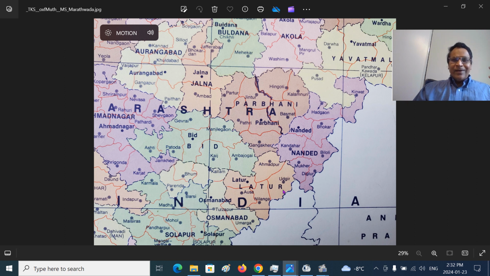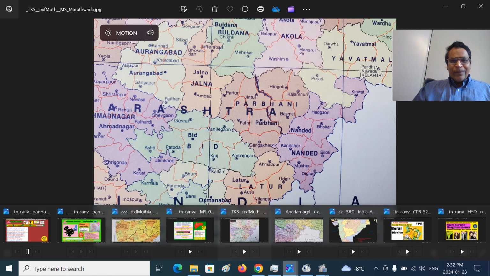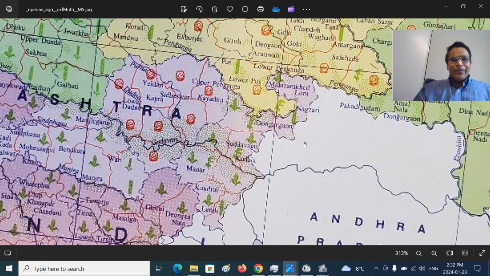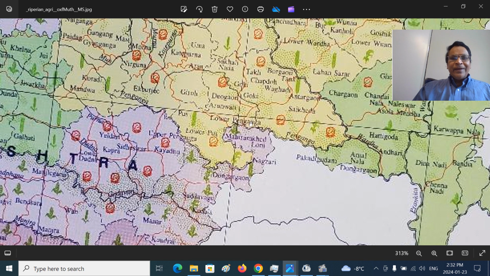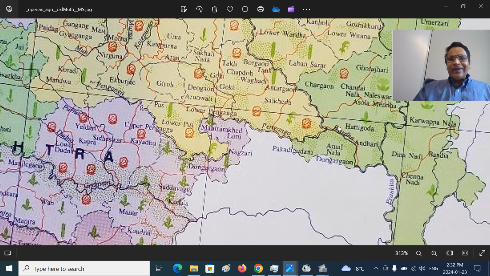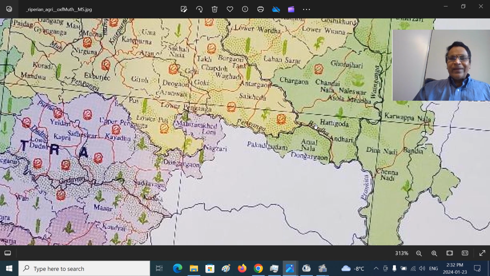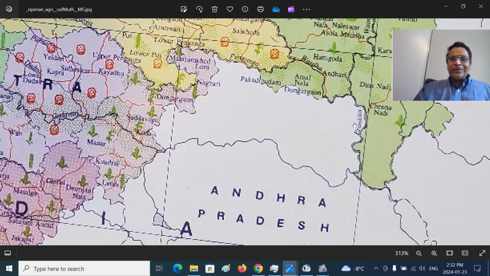Before the Battle of Panipat, the Udgir battle was also famous. The Udgir battle was fought. Here you can see a little bit of the Penganga river. Here you can see the Penganga river. You can see the Wardha river here. So Penganga river, Wardha river. Then there is the Wainganga river, and this giant stream of Penganga, Wardha and Wainganga forms the Pranahita river, that is the eastern boundary of this, Chhattisgarh, this is the Chandrapur region. So this is the Godavari river.